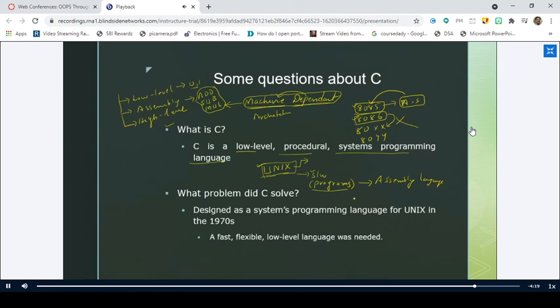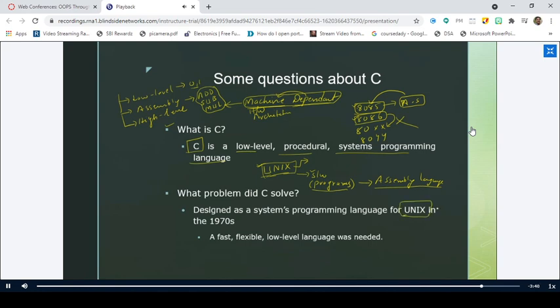The developers tried to develop Unix using assembly language, and since it is machine dependent, they failed in developing Unix. So they thought of developing a new programming language which does not depend on these machines, or on the underlying hardware. So they developed the C programming language. That is the birth secret of the C programming language, right? C was exclusively developed for developing the system software, which is Unix.